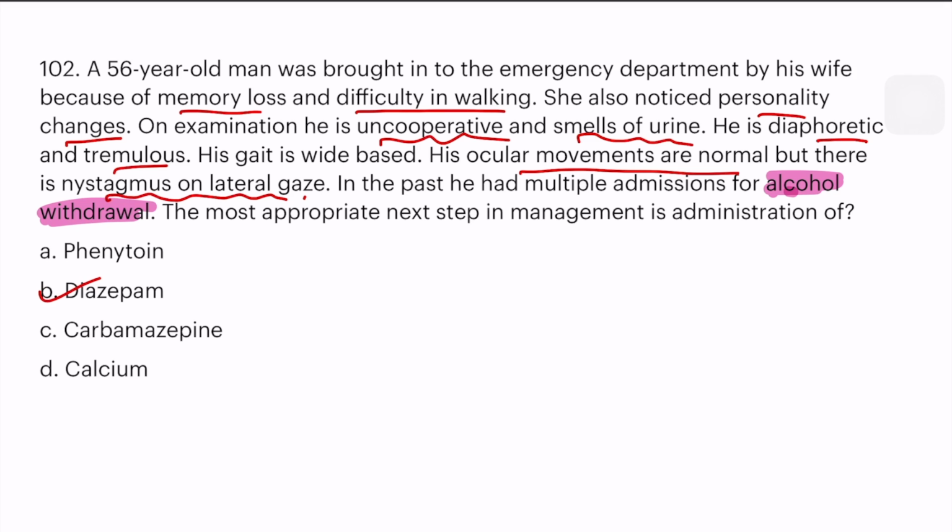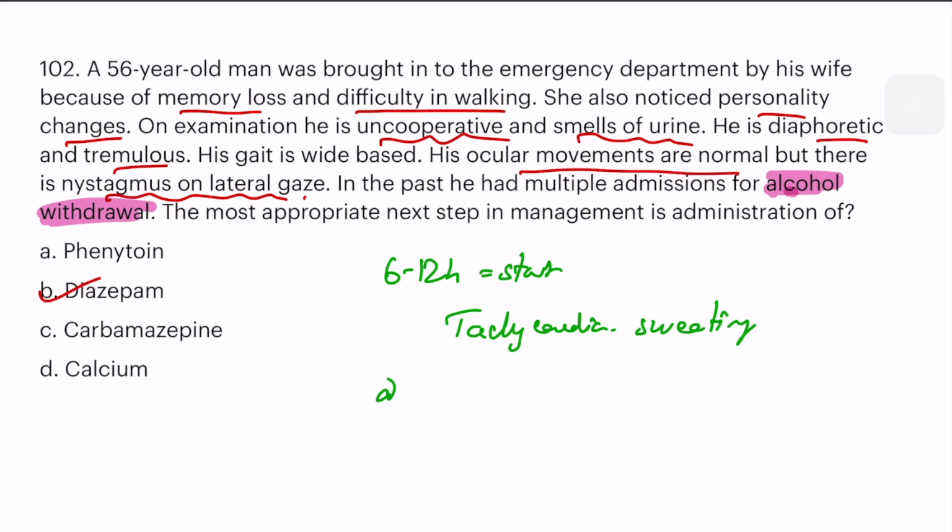So in alcohol withdrawal, what happens? First, in 6 to 12 hours, the patient will start to get withdrawal. The symptoms will start with tachycardia and sweating, diaphoresis, and then at 36 hours it peaks.